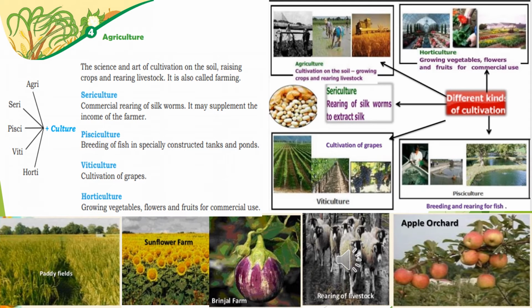Already we saw that the science and the art of cultivation on the soil, raising crops and rearing livestock is called agriculture or farming. So now let us see the different kinds of cultivation. Here you can see there are five different types of cultivation: agriculture, sericulture, pisciculture, viticulture and horticulture.